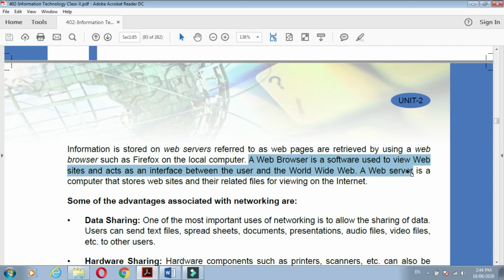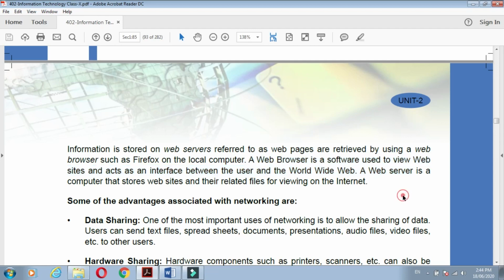It connects with the website through the internet. Means it is the mediator between the user and the website. Who is the mediator? Web browser. That web browser is connected to the website and the user, and it is connected through the internet. That is called a web browser.